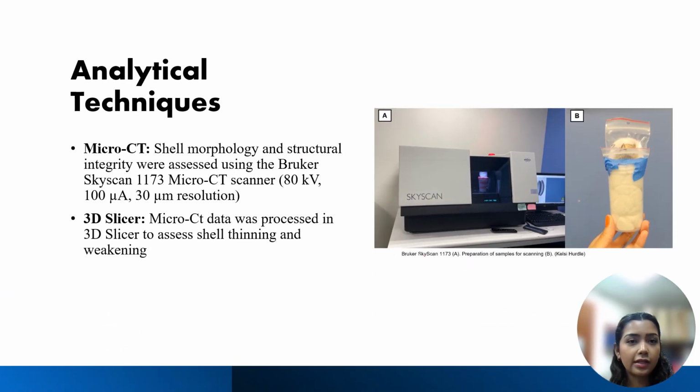My third analytical technique is a micro-CT scanner. I used the SkyScan 1173 scanner at 80 kilovolts in order to capture 3D structural data to analyze shell thinning and weakening. In order to process my micro-CT data, I used the 3D Slicer software to quantify morphological changes.